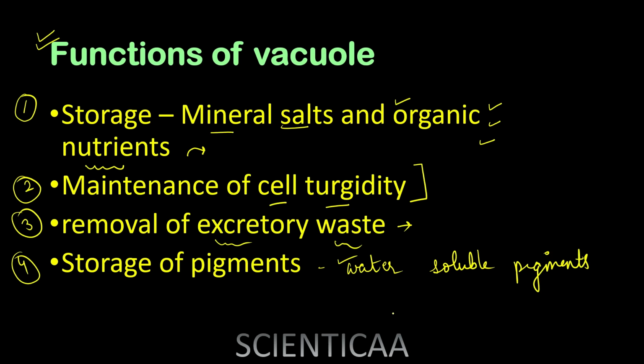Whatever colors they provide, it is very helpful for plants to attract insects, birds and other animals which are required for pollination and dispersal of seeds in plants. So these are the important functions which different types of vacuoles play in the cell.